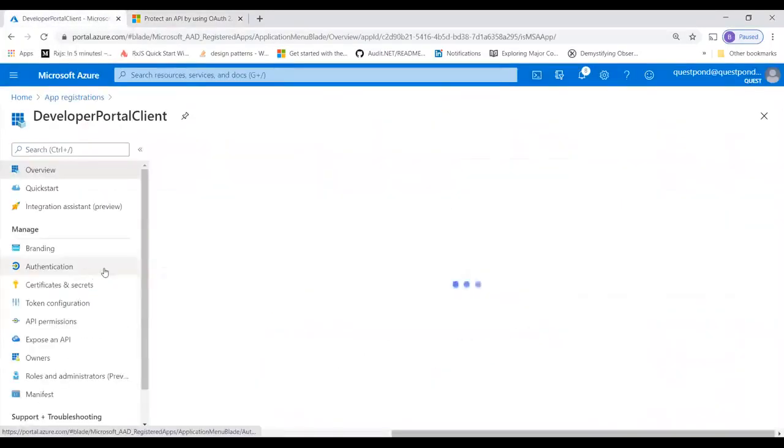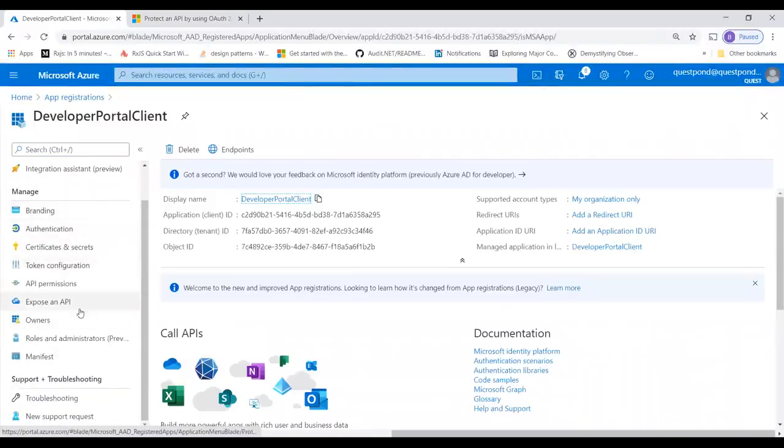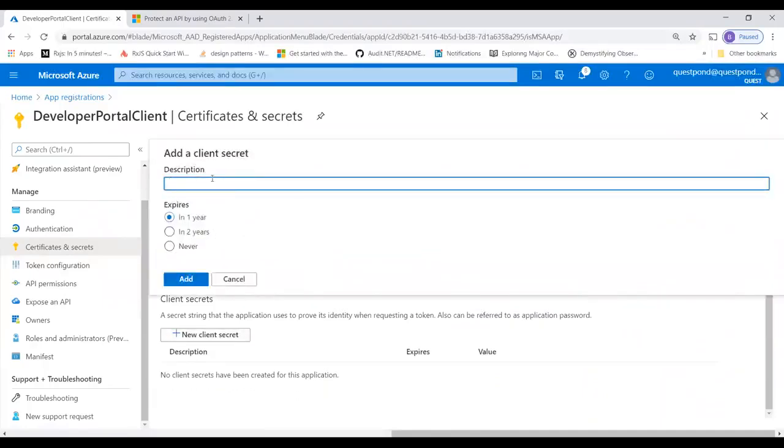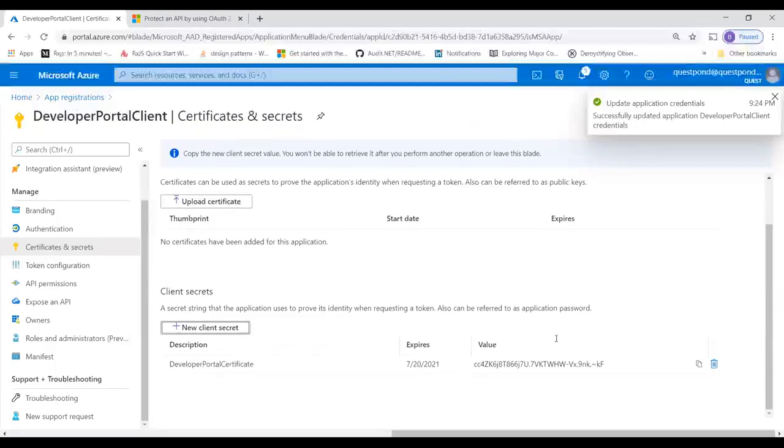So developer portal client, and where are the certificates and keys? I'll create a new client secret key. You want it for 1 year? Yes, I'll just keep it for 1 year. Remember, you can expire this manually as well, and you can create a certificate which can expire faster as well, right? So this is my developer portal certificate. Remember, the developer portal is my client, right? Now, when you create this certificate, you have a key out there.